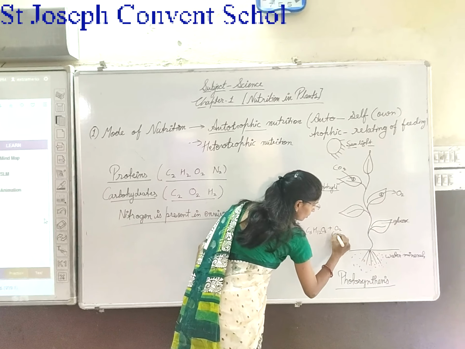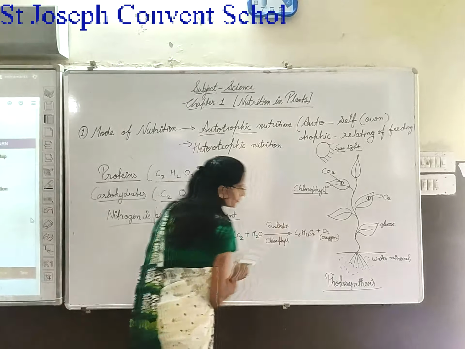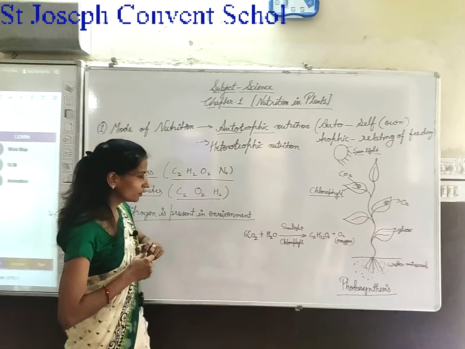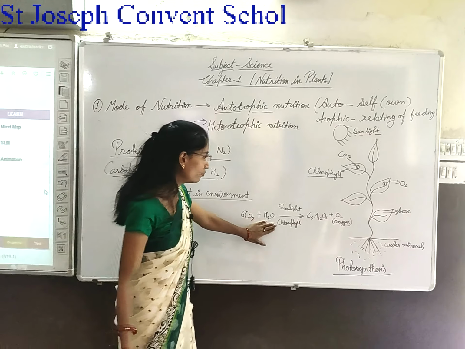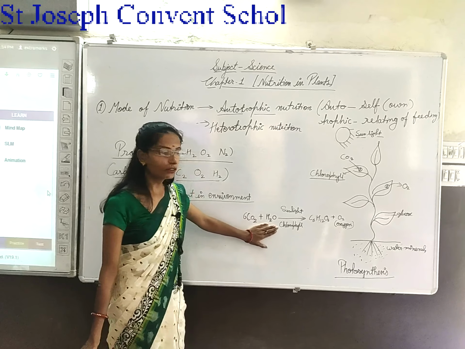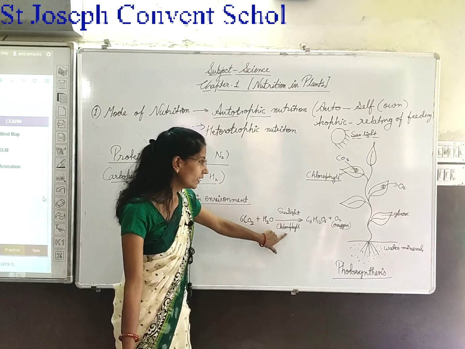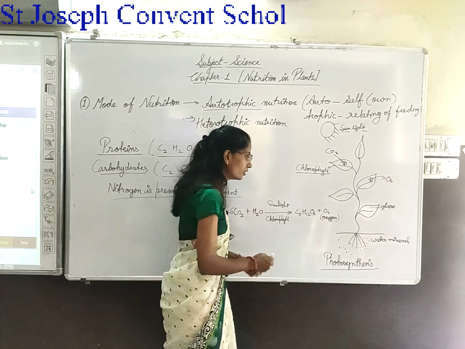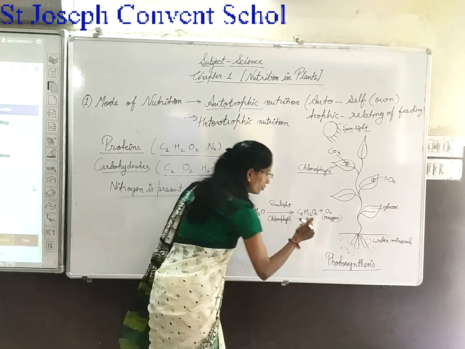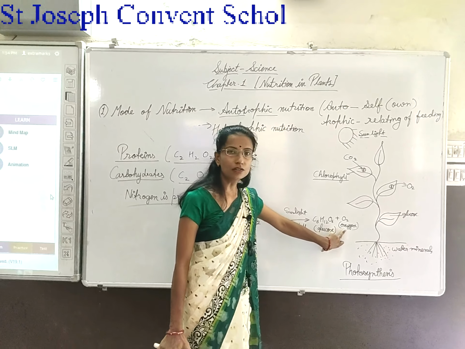O2 means oxygen. So look at here, what is the photosynthesis process? Carbon dioxide and water get mixed, react in the presence of sunlight and chlorophyll to make food, that is glucose, and released gas, that is oxygen.